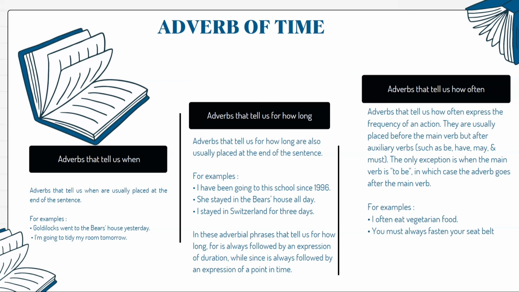Okay, the third one is adverbs that tell us how often. Adverbs that tell us how often express the frequency of an action. They are usually placed before the main verb but after auxiliary verbs such as be, have, may, and must. The only exception is when the main verb is to be, in which case the adverb goes after the main verb. For example, I often eat vegetarian food, and you must always fasten your seat belt.